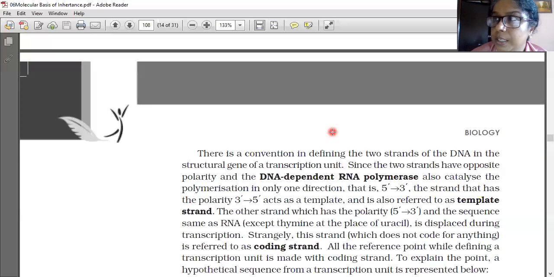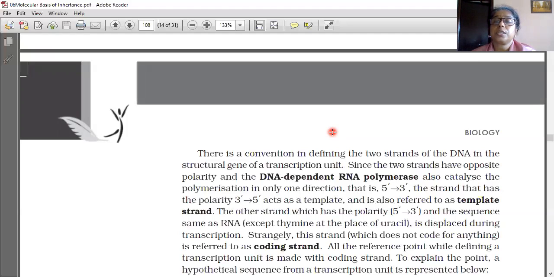So there are two strands in the DNA. Which are the two strands? Template strand and coding strand. Since the two strands have opposite polarity, one is from 5' to 3' and the other is from 3' to 5'. The enzyme used in this transcription, DNA dependent RNA polymerase, also catalyzes the polymerization in only one direction. Only one direction, that is 5' to 3'.